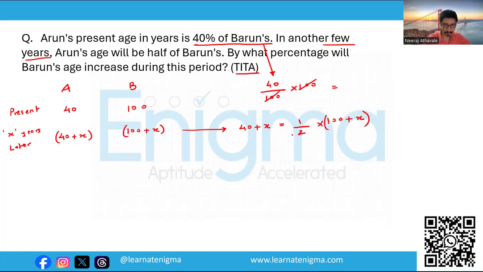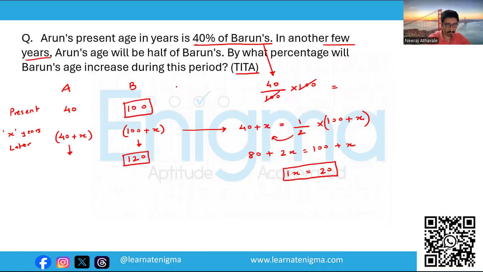So, solving this, we bring 2 over here, that becomes 80 plus 2x is equal to 100 plus x. So therefore 1x is equal to 20 by bringing all x on one side and the numbers on the other. So 1x equal to 20. That means their ages will increase by 20. So Barun's age becomes 100 plus x, that is 120.